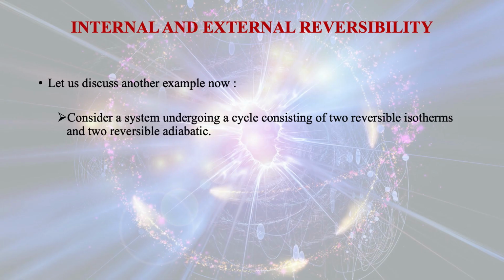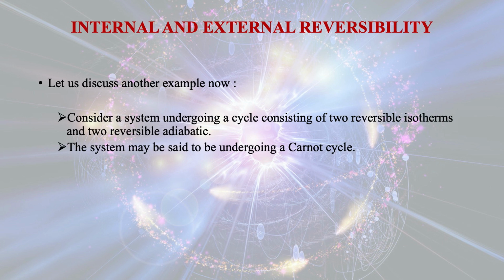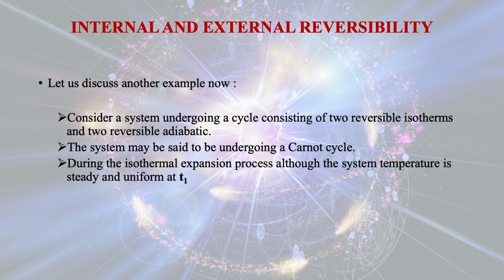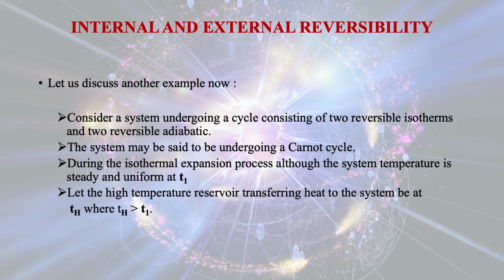Let us discuss another example now. Consider a system undergoing a cycle consisting of two reversible isothermal and two reversible adiabatic processes. The system may be said to be undergoing a Carnot cycle. During the isothermal expansion process, although the system temperature is steady and uniform at T1, let the high temperature reservoir that transfers heat to the system be at TH, where TH is greater than T1.